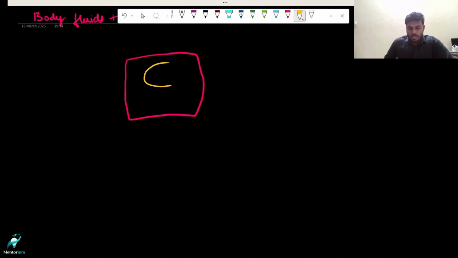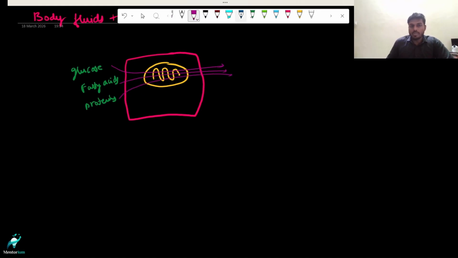Here is our mitochondria, and other organelles I'm not going to write here. What I'm going to say here is this. All the energy-rich sources like glucose, fatty acids, and then you have your proteins. All these nutrients are the product from digestion. What happens is these come to the cell and they undergo some catabolic process, especially. After undergoing certain catabolic processes, they'll be forming ATP, right?